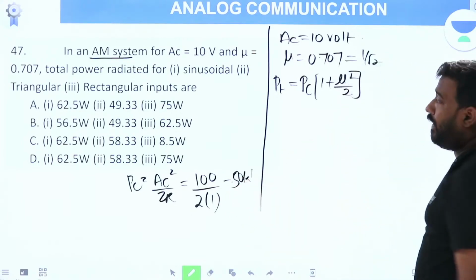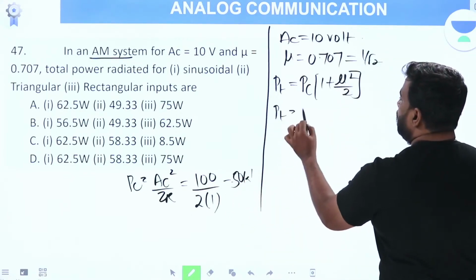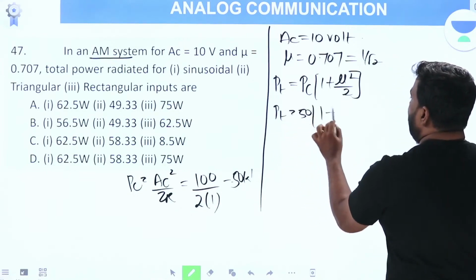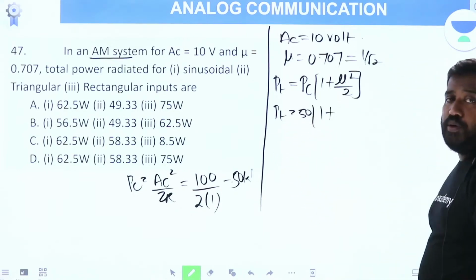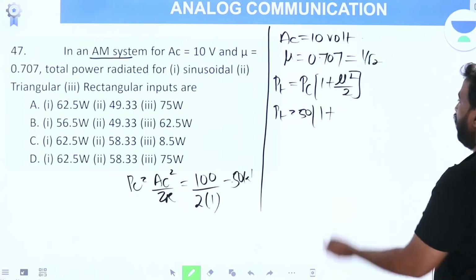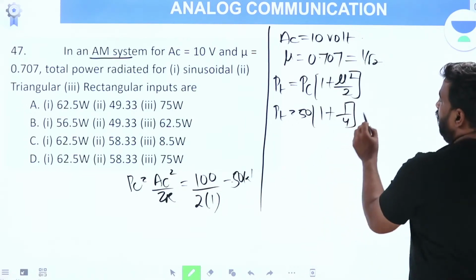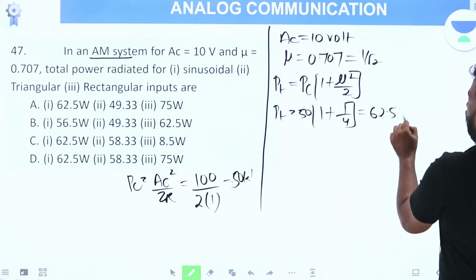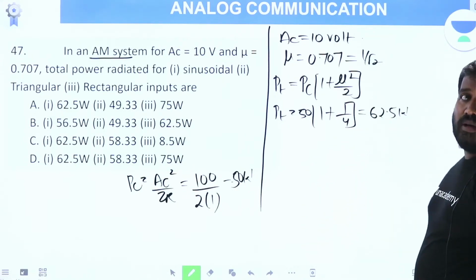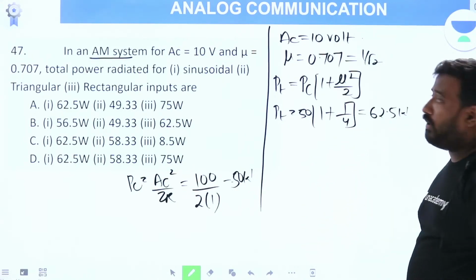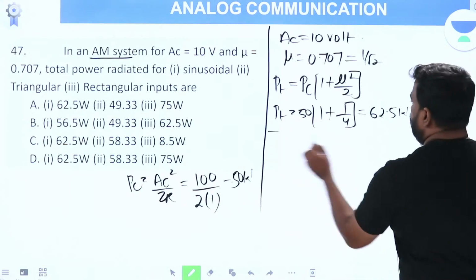Now substituting, PT is equal to 50 into 1 plus mu is 1 by root 2, mu square 1 by 2, by 2, 1 by 4. 50 plus 12.5, total power is 62.5 watt. This is for sinusoidal input.